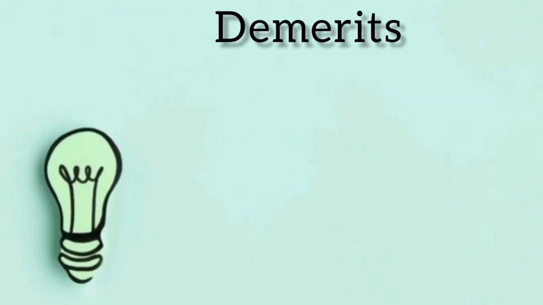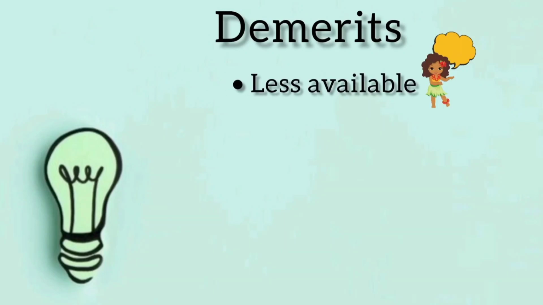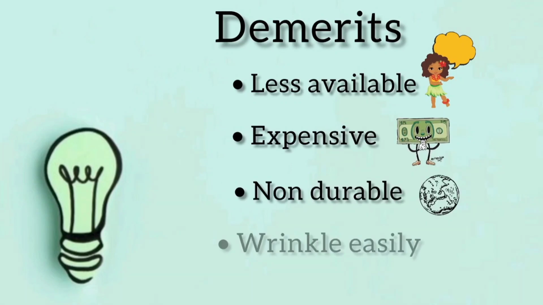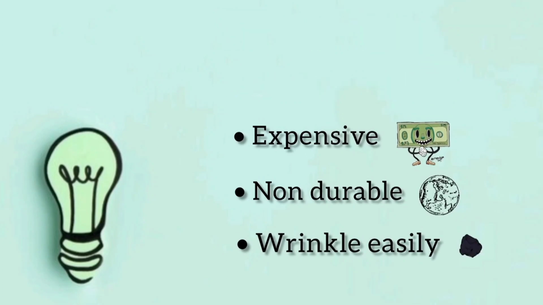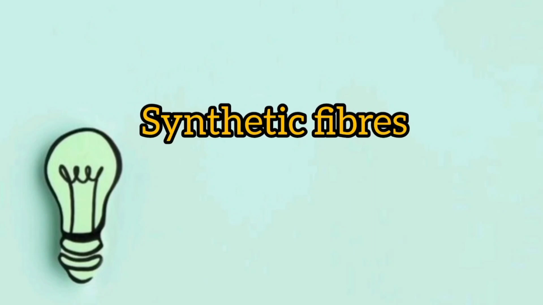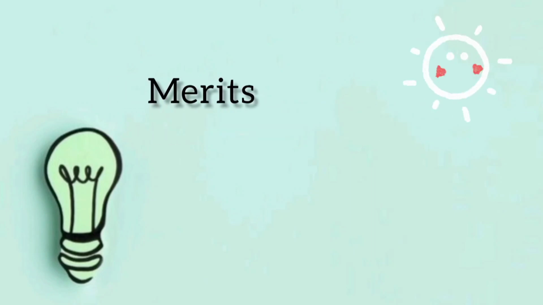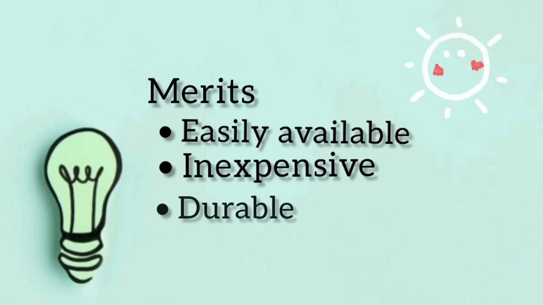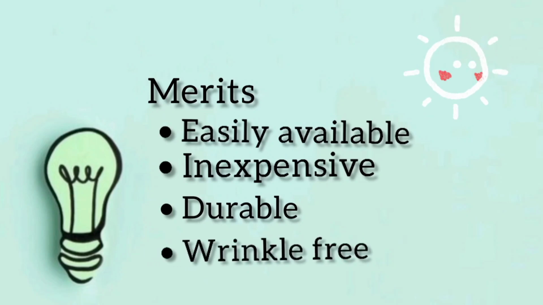These natural fibers do have some demerits too. Since they are obtained from nature, they are less available. Since they are less available, they are expensive and they are not so durable. And the last is they get wrinkled easily. So, in order to make up the shortcomings of natural fibers, synthetic fibers are made. What are the merits of using synthetic fibers? The demerits of natural fibers are the merits of synthetic fibers. That is, they are easily available, inexpensive, durable in nature, and wrinkle free.